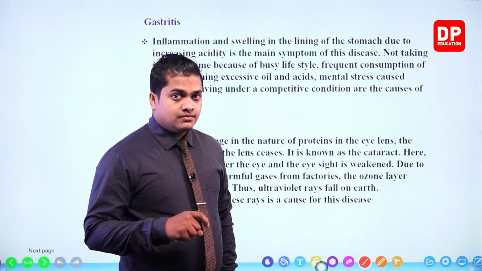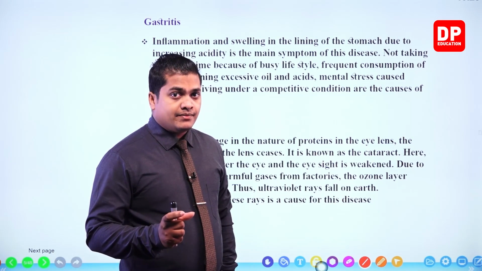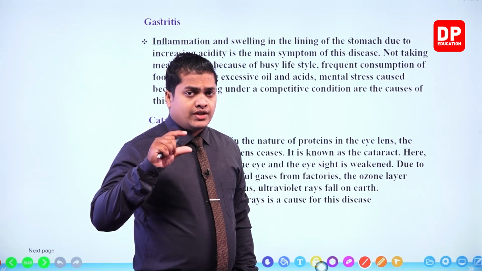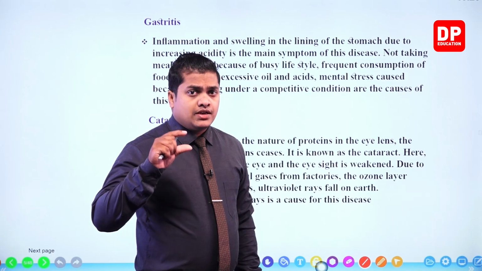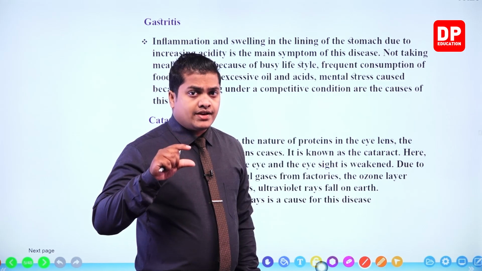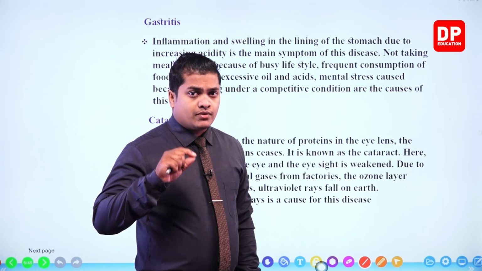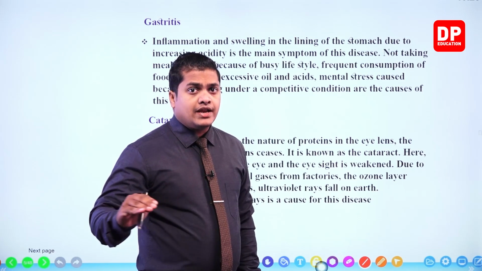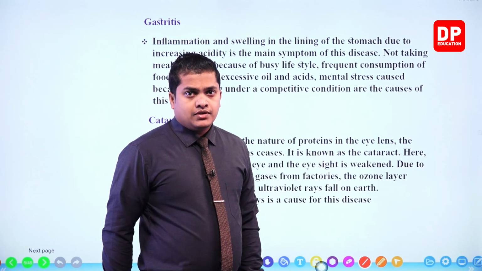So that will create a certain kind of solid substance. Now this solid substance created within the eye lens will not allow light to pass through it properly.